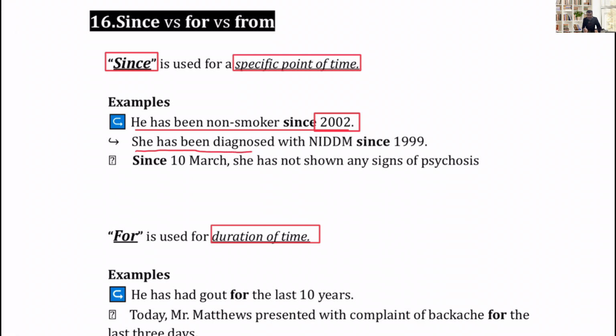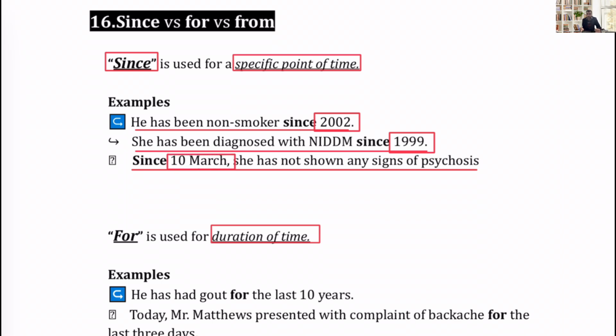She has been diagnosed with NIDDM since 1999. This is again a specific point, not duration. Then, since 10th March, she has not shown any signs of psychosis. 10th March is again a specific point of time, not duration.